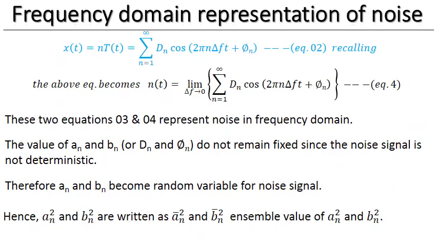Similarly, the polar form, which we recalled as equation number 2, with the limit del f tends to 0 substituted, gives us the polar representation of noise in frequency domain. So equation numbers 3 and 4 represent noise in frequency domain. The point to be noted here is that an, bn, dn, phi n do not remain fixed since the noise signal is non-deterministic, and an and bn become random variables of the noise signal. Since an and bn are random variables, we can write an square and bn square as an bar square and bn bar square, which are the ensemble values of an square and bn square.